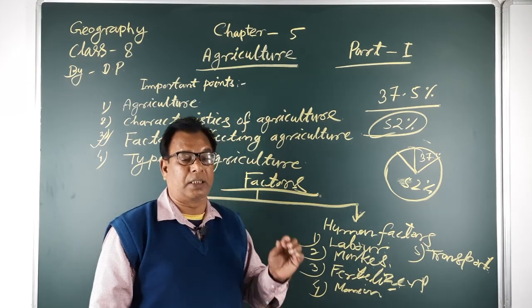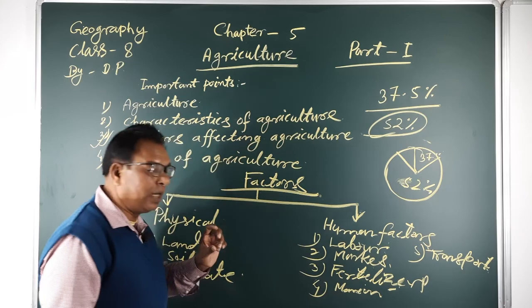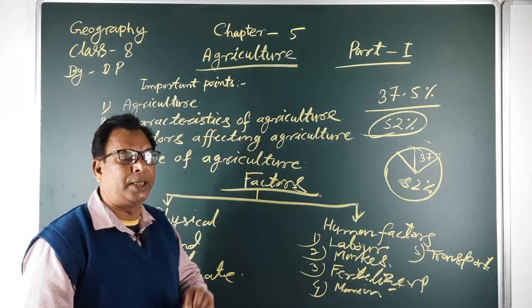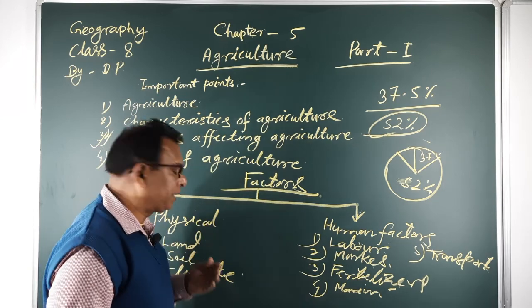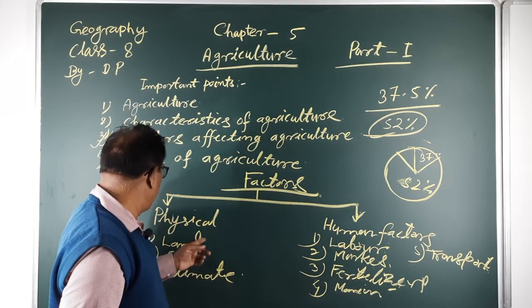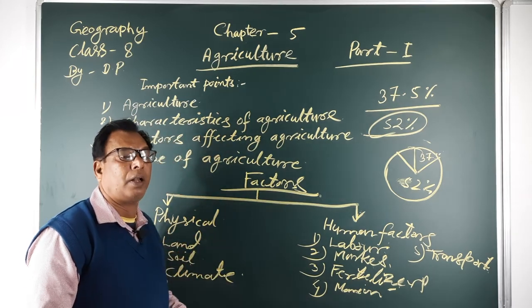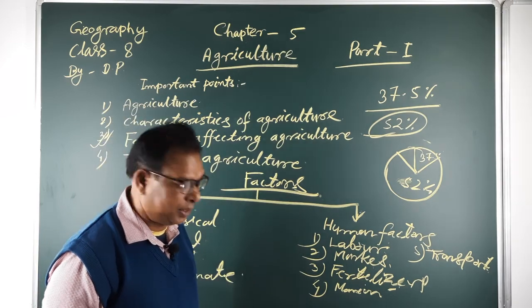Agricultural practices require a thick layer of good quality soil and fertility of the soil. So, a plain area is suitable for agricultural practices.